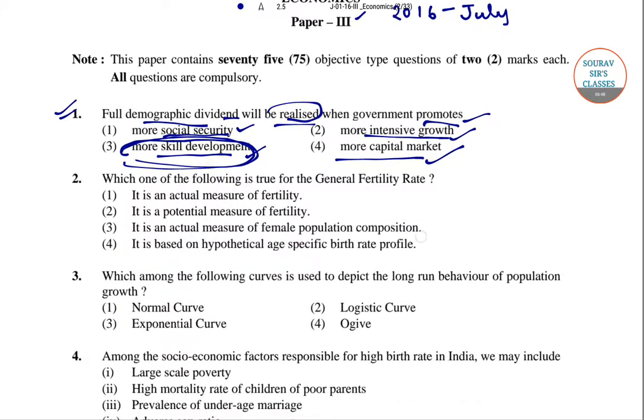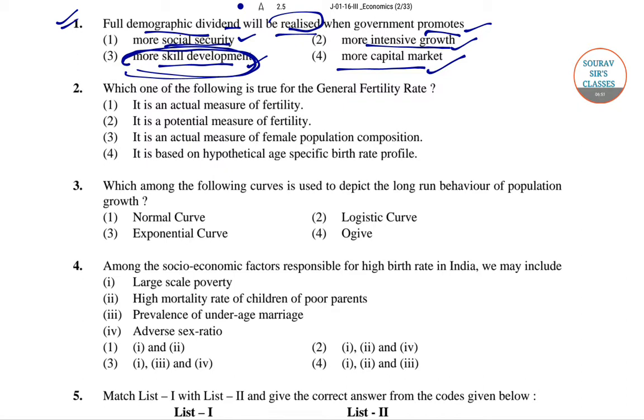Now we'll go to the next question, question number 2. It is given: which one of the following is true for general fertility rate? Again we need to understand what is general fertility rate. General fertility rate is the number of births per 1000 women of reproductive age.